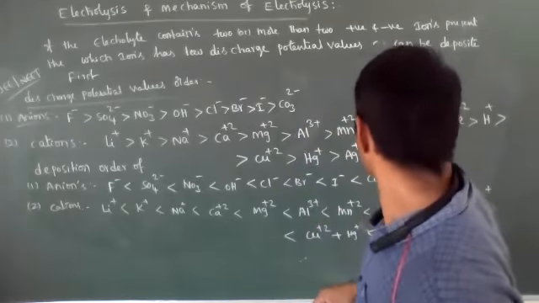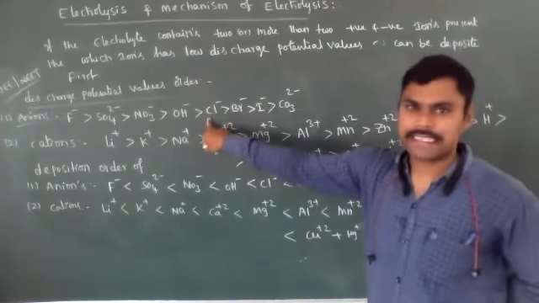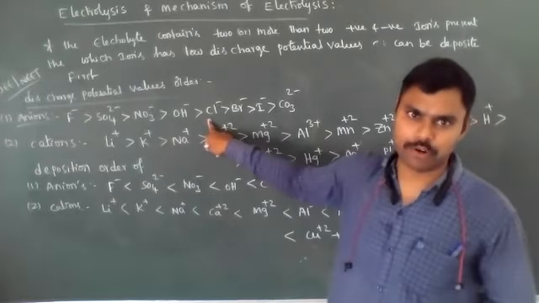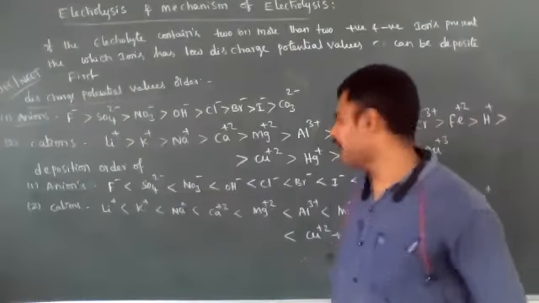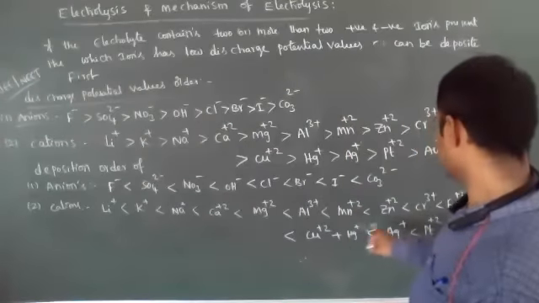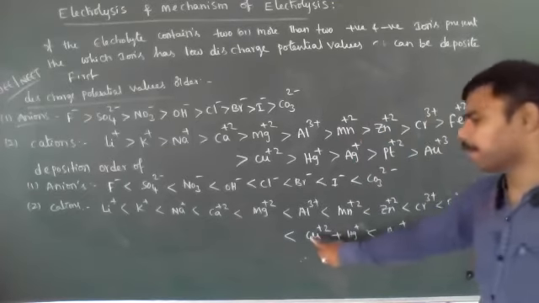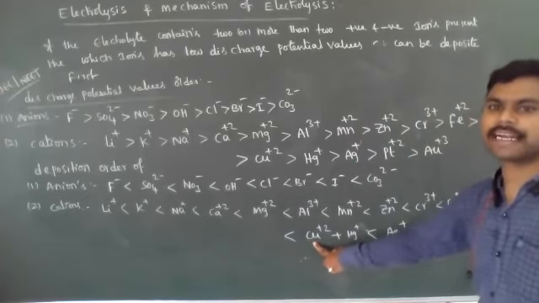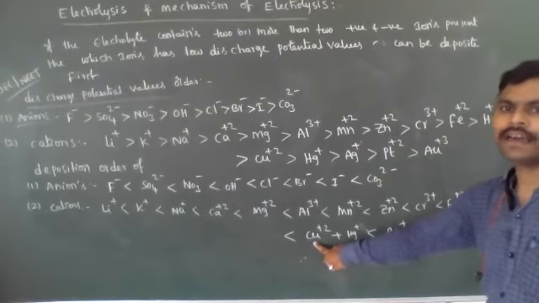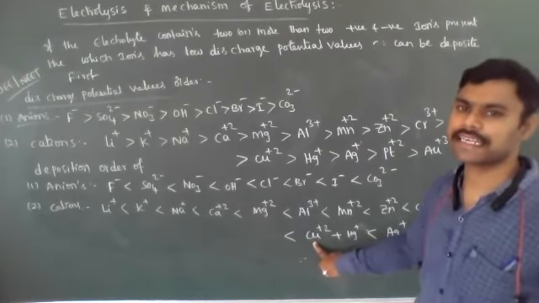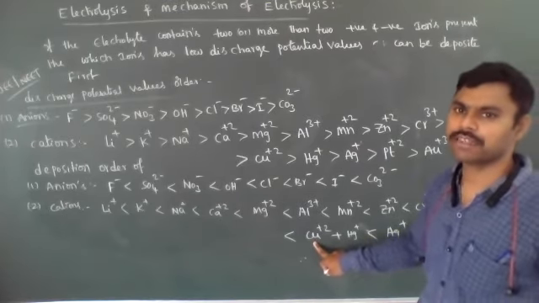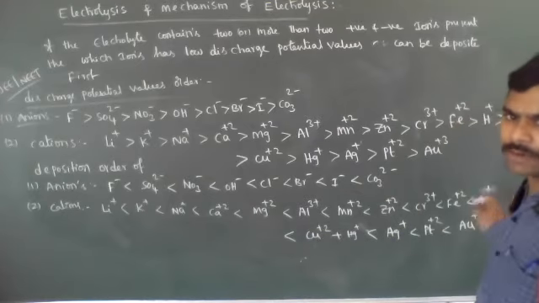For example, compared to OH minus, Cl minus can be deposited very easily. Compared to H plus ions, see here, if H plus ions and copper plus 2 ions are both present in the electrolytic cell, then copper 2 plus ions can be easily reduced and deposited in the form of copper when compared to H plus ions.